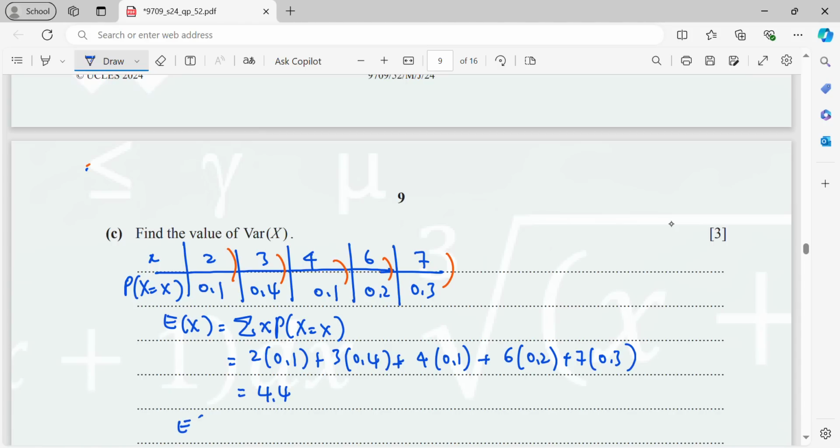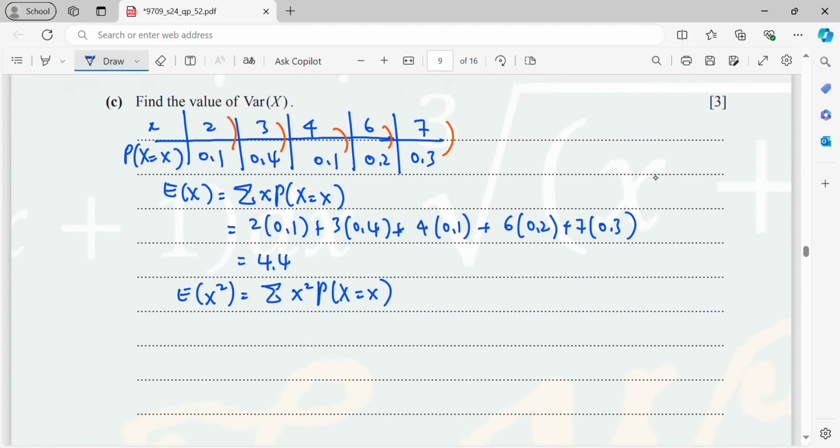And then the next calculation is E(X squared). So this is the summation of x squared times p. So follow the previous calculation, just square the x. So I get 2 squared times 0.1 plus 3 squared times 0.4 plus 4 squared times 0.1 plus 6 squared times 0.2 plus 7 squared times 0.3.